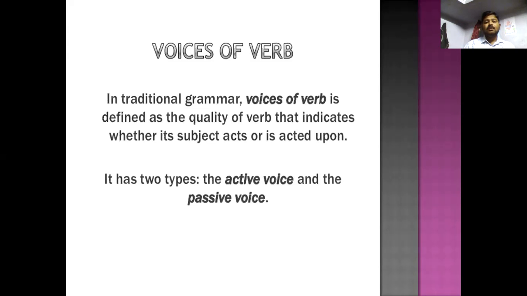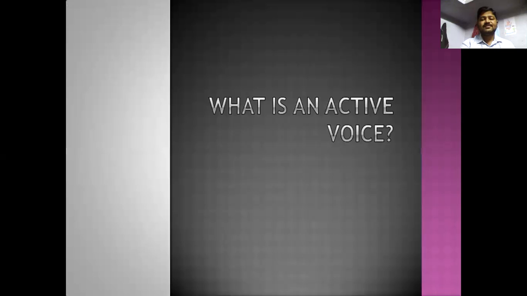So what this explains is that active and passive voice define the quality of the verb, which indicates whether its subject acts or is acted upon. If the subject acts, it should be active voice. And if the subject is acted upon, it should be the passive voice of the verb.